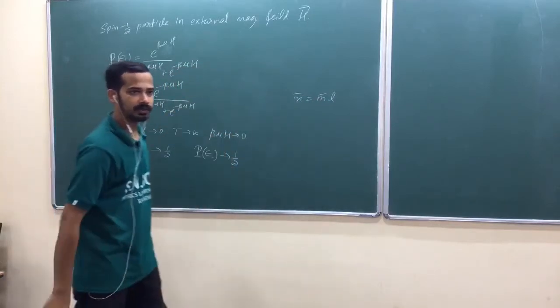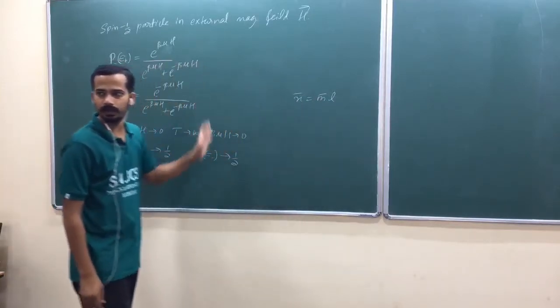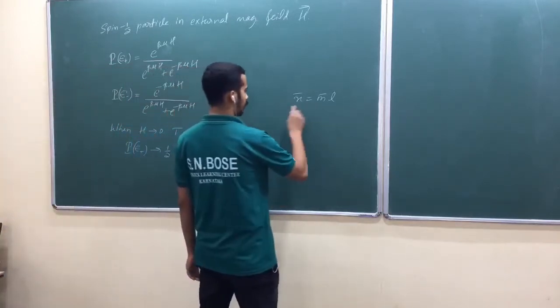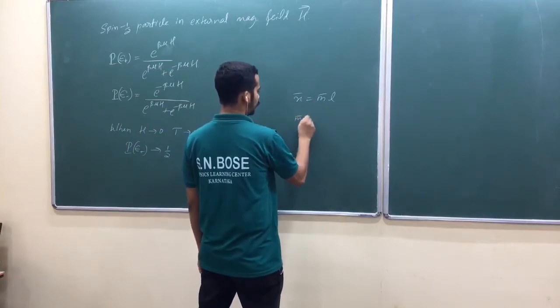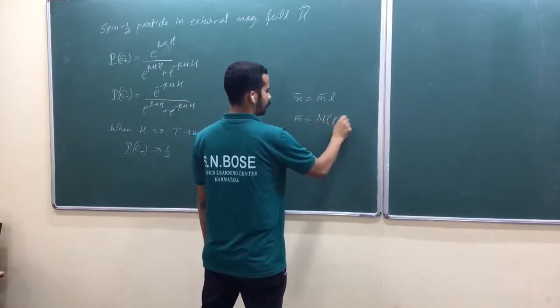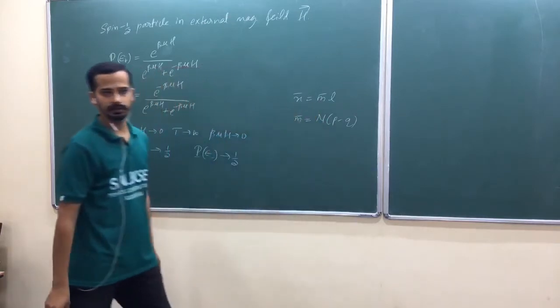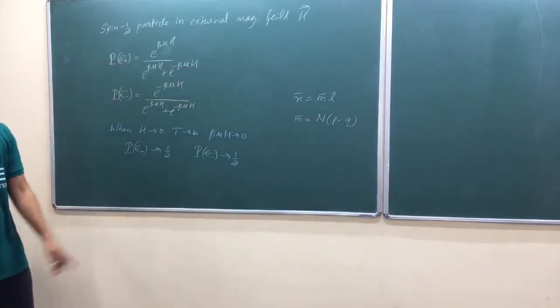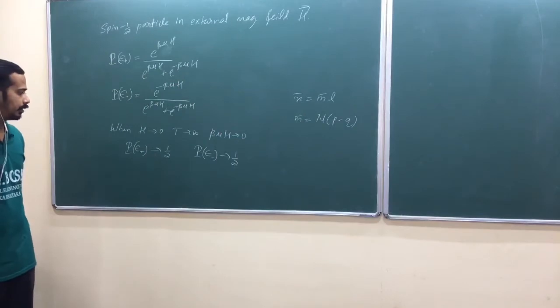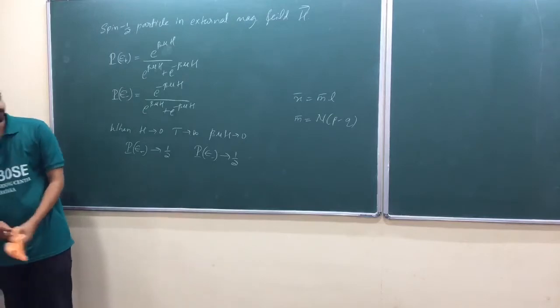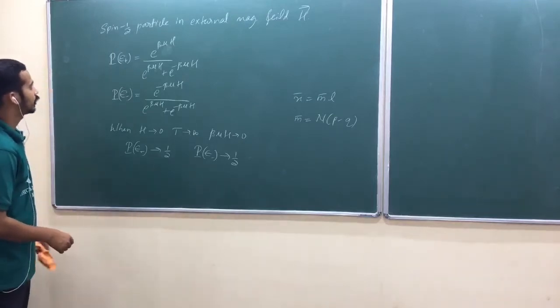I could have connected that one, but it's because we got other route to find physical quantities, okay? So if M mean was equal to N into P minus Q, am I right? If P equal to Q, this is equal to 0, isn't it? Same thing will happen in this case. There will be no net magnetization in this situation. So take it as a note, okay?